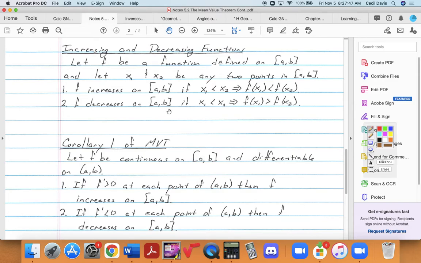Okay? And f decreases on the closed interval from a to b if x sub 1 is less than x sub 2 implies that f of x sub 1 is bigger than f of x sub 2 for all points within that interval. Okay? That's the definition of increasing or decreasing. And what happens is that we're going to apply something calculus to it in a little while that makes some people shiver. Well, some people try to make the calculus be the definition, and it's not.